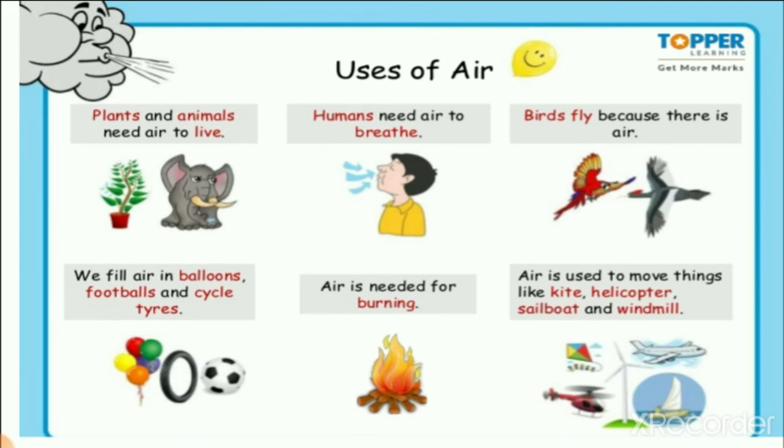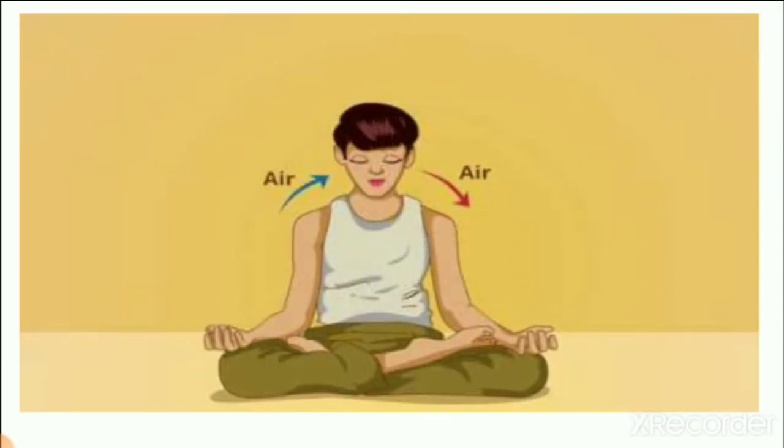When you are going on the road and your vehicle's tire is punctured, then you cannot ride the vehicle, right? Why? Because you need to fill air inside it. Air is needed for burning, and air is used to make things move like kite, helicopter, sailboat and windmill. So all these things are moving because of air. So first we learn the first use of air. What is this? It is breathing.